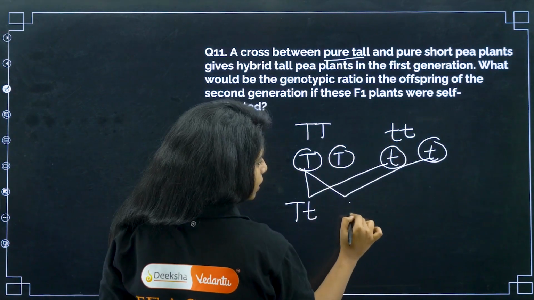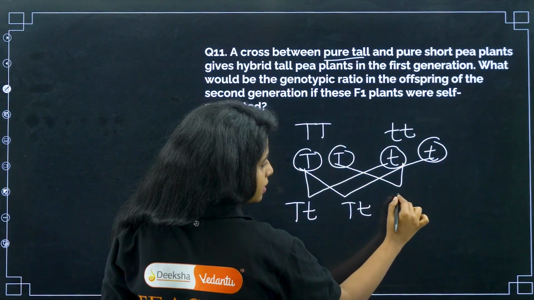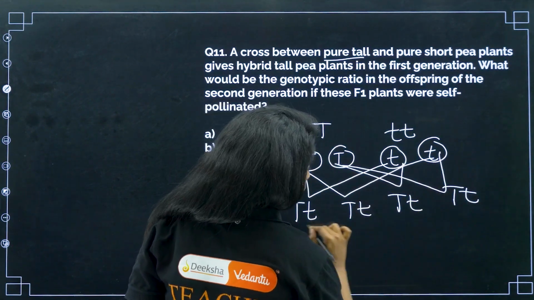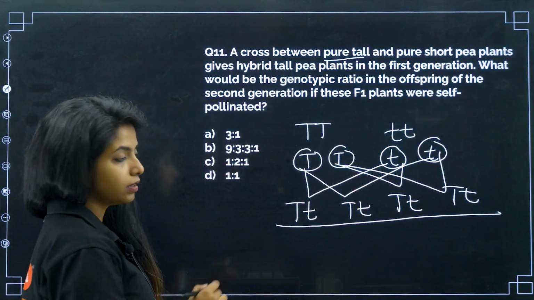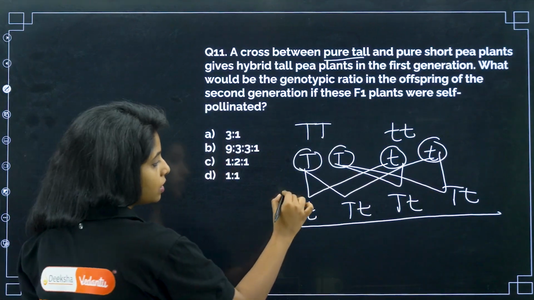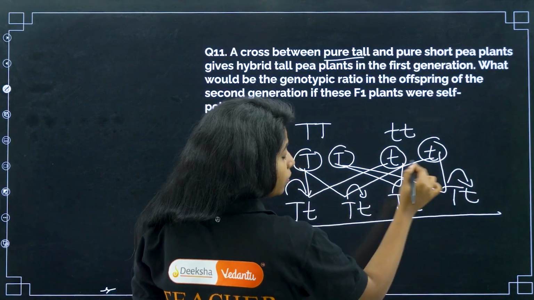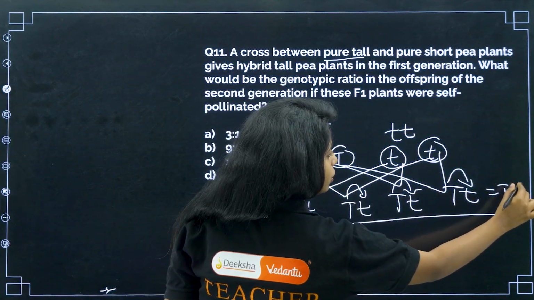This and this fuse, you get capital T, small t. This and this, capital T, small t. This and this, capital T, small t. If you see all of them, my dear children, they have one capital T with them. So this capital T will show its effect. It is dominant, so it will show its effect. It will be all tall.